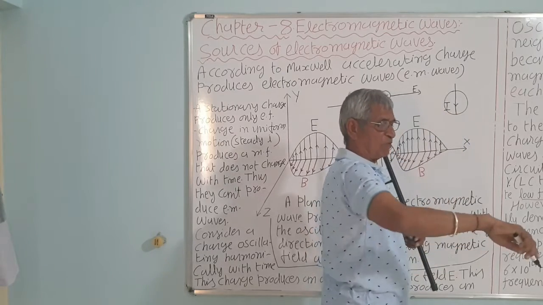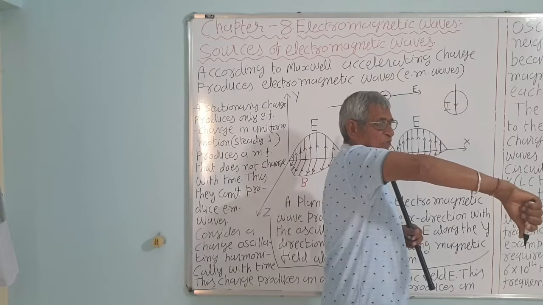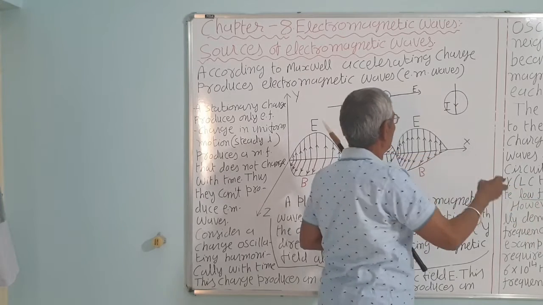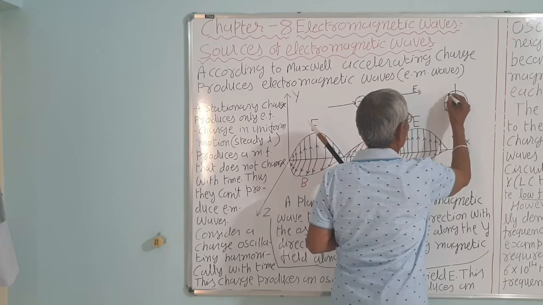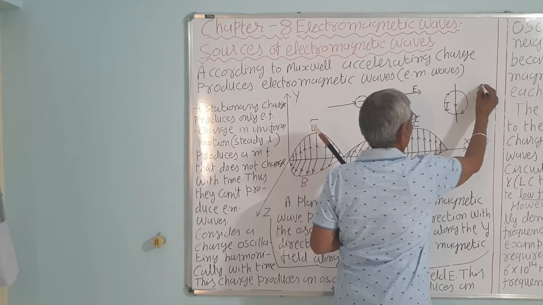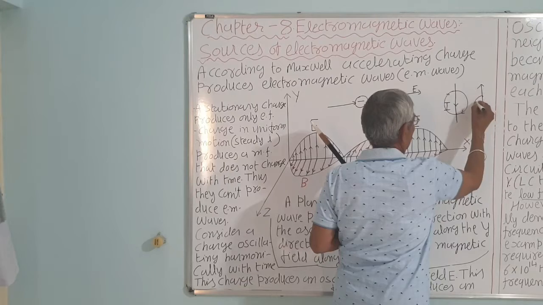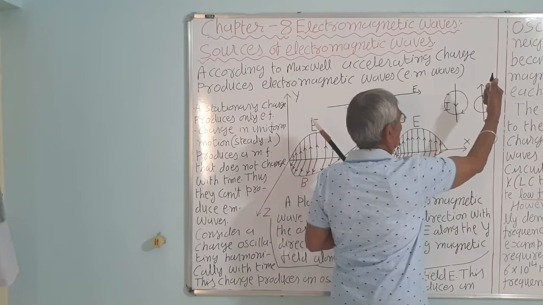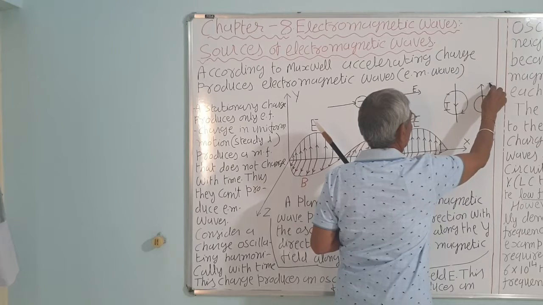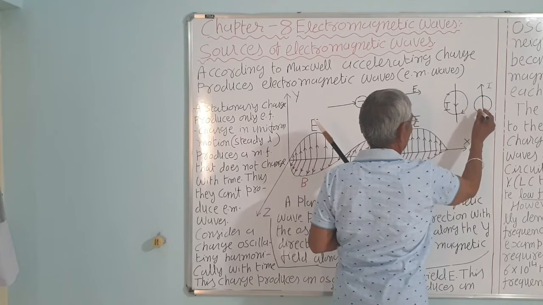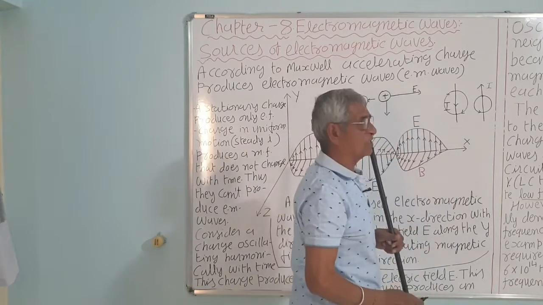The direction is given by the right hand grip rule, that is clockwise. If the current is upward, we have already studied, then it is anti-clockwise. The thumb gives the direction of current, then the curled fingers give the direction of the magnetic field lines.